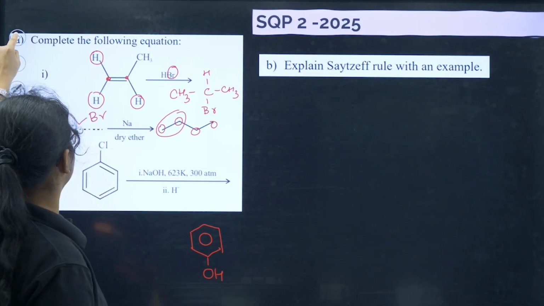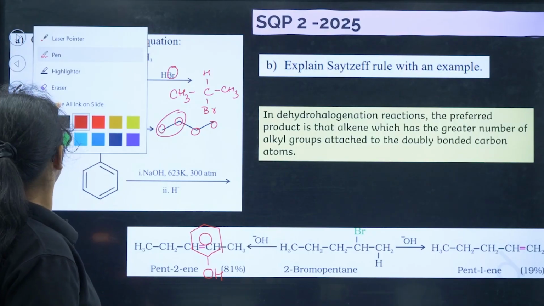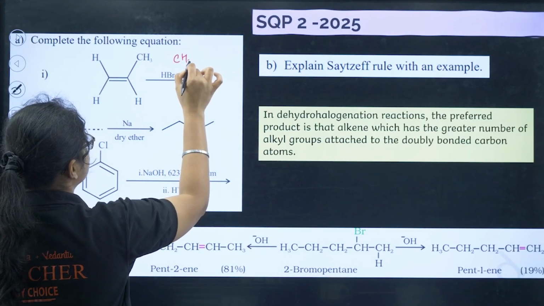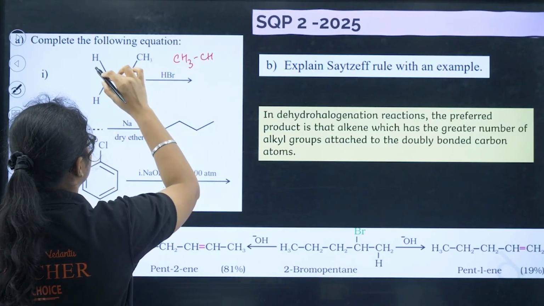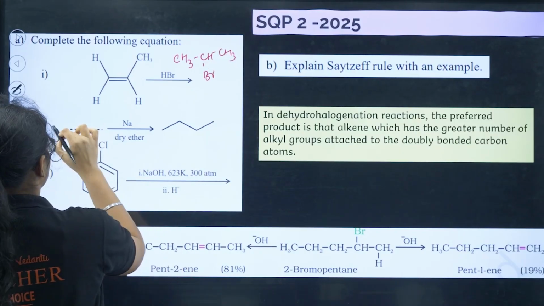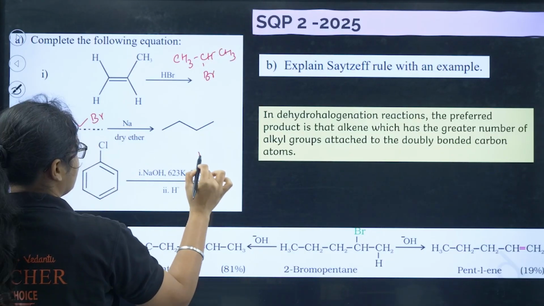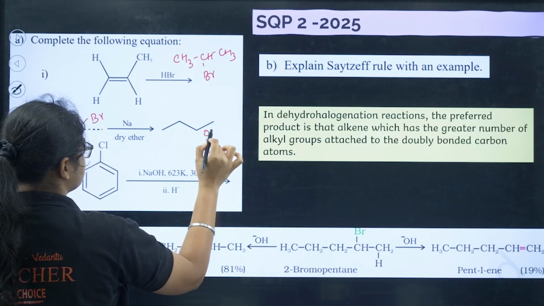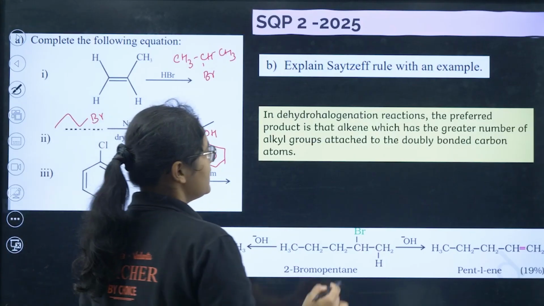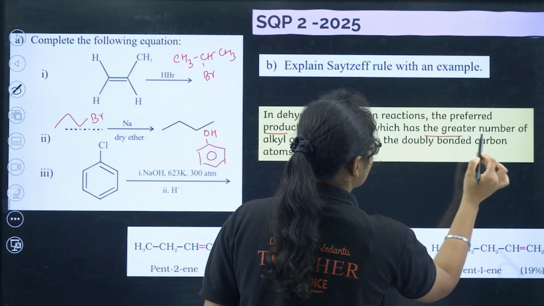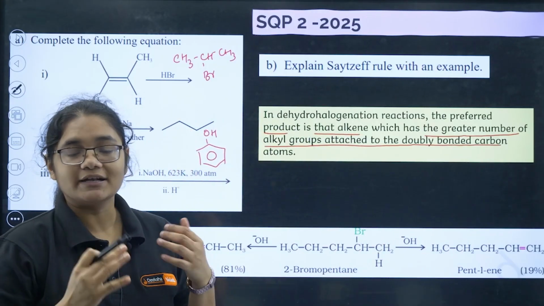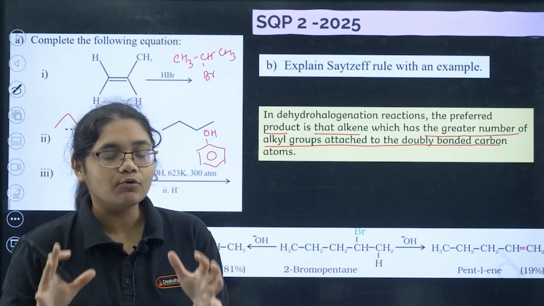Okay, now explain Saytzeff rule with an example. I'll just rewrite the answer. It went CH3, CH, here CH3, then you have CHBr, and then you have CH3. That is the first one. Here you have this one, and here you have this. Cl is replaced with OH. Now what does Saytzeff rule say? In dehydrohalogenation, the preferred product is that alkene which has the greater number of alkyl groups attached to the doubly bonded carbon atoms. So the more substituted product is the more preferred product.